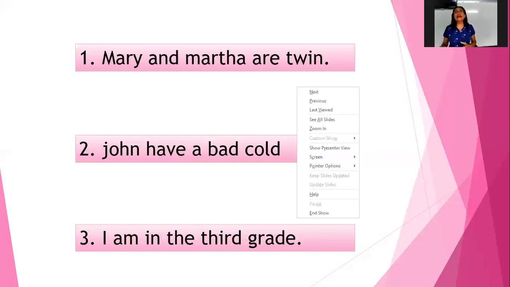But we say they are twins. So you have to put letter S right after letter N in the word twin. So it's going to be twins. If we read it, Mary and Martha are twins. And we have a period. Did you get that? Good, very good.